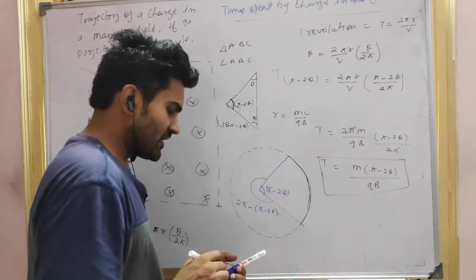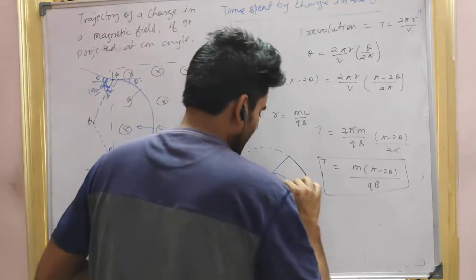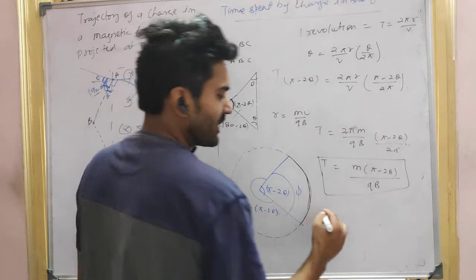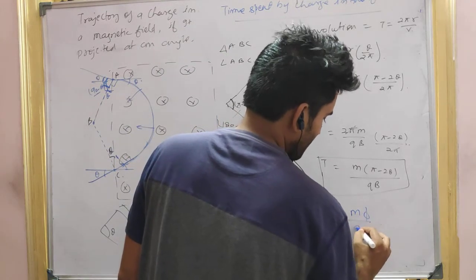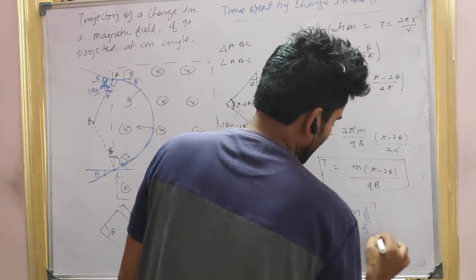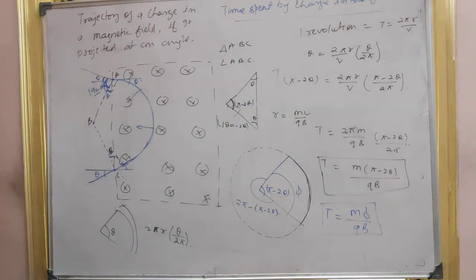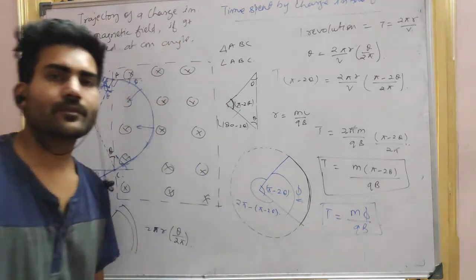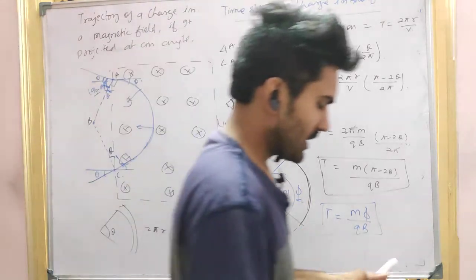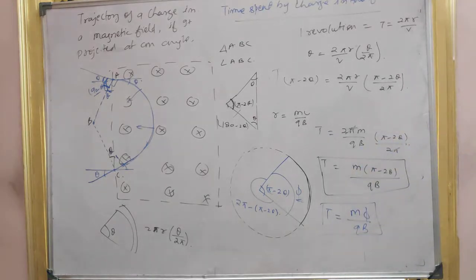Or directly, if you know this angle, let's say this angle is phi, then directly you can say the time period is nothing but m phi by qB. Yes or no, guys? If directly you know this angle is phi, then m phi by qB. Any problem here?